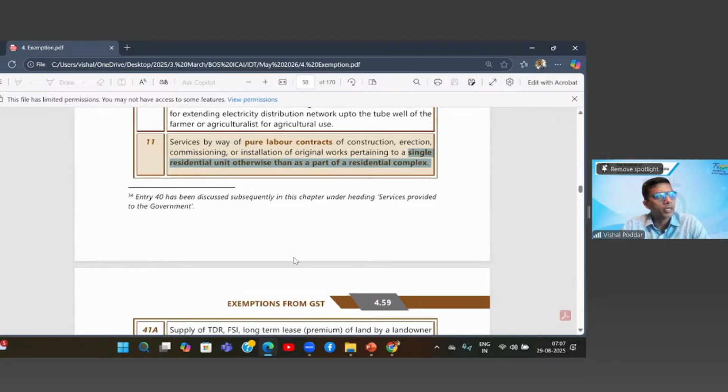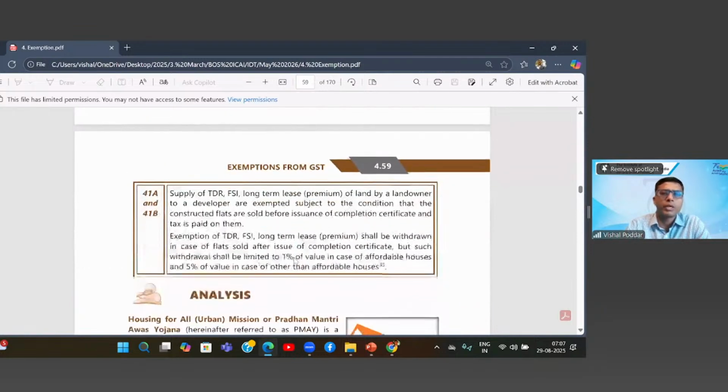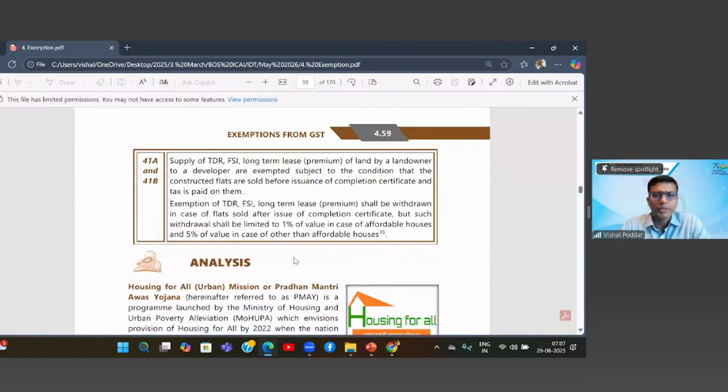Again, for constructing this bungalow or for constructing this row house, you have hired a contractor, but the contractor will be providing only labor. The material would be purchased by you separately. So charges paid by you to such labor contractors would be exempt. And then this particular amendment was brought in 2019 for the new real estate scheme, where what is exempt is in case of a joint development agreement.